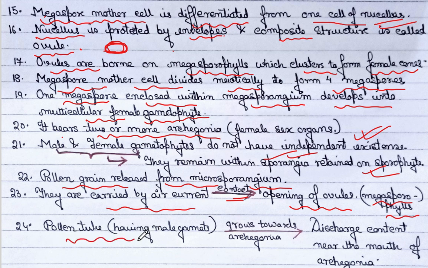There are pollen tubes in which the male gametes will go, and this whole thing will grow towards the archegonia, or the female sex organ, and then discharge the content near the mouth of the archegonia.